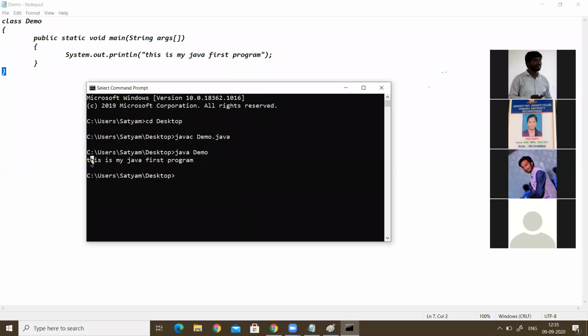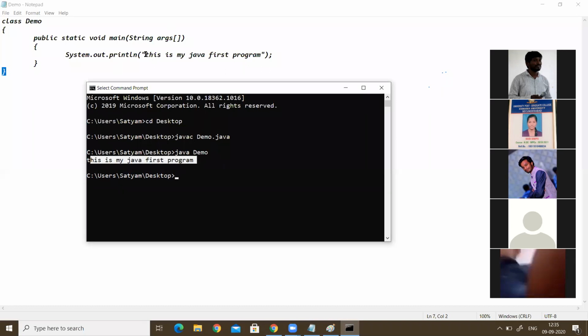Then we are getting this. This is my Java first program. So this is my Java first. Whatever we are writing within the double quotes, that we are getting as the output. So this is how to write the program and how to execute that program.